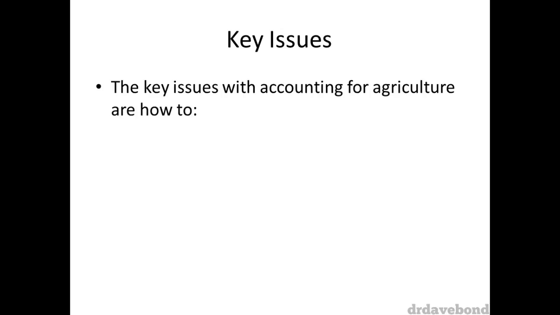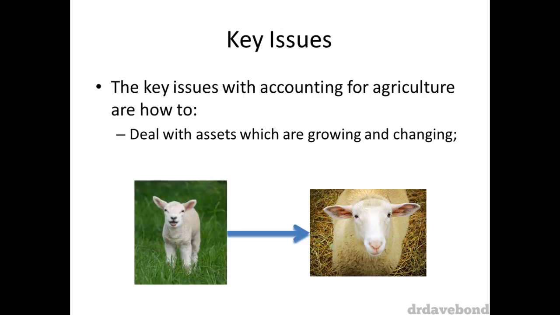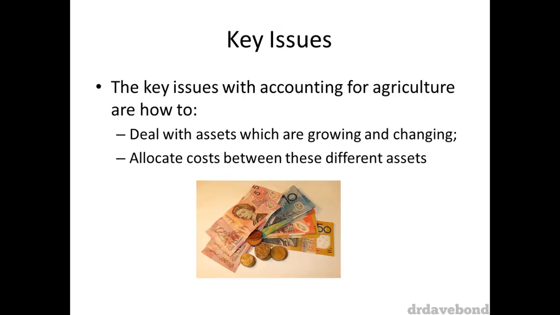There are two key issues in relation to the accounting for agricultural activity. These are 1. How to deal with assets which are growing and changing. Biological assets are unique to the extent that they are living things which are able to change on their own accord. And 2. How to allocate costs between these different assets. We've generally seen asset standards require that all costs attributable to getting that asset ready for use included as part of the cost of the asset.